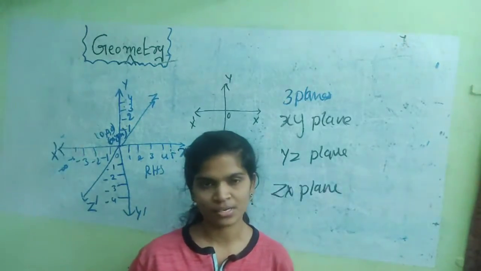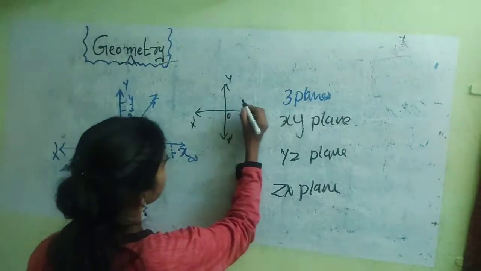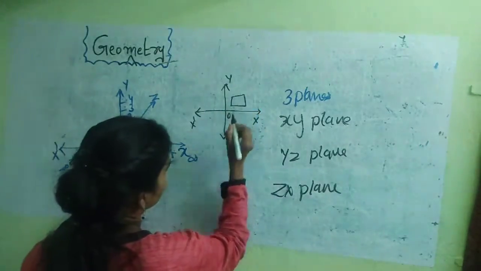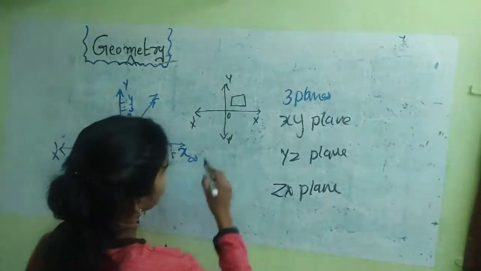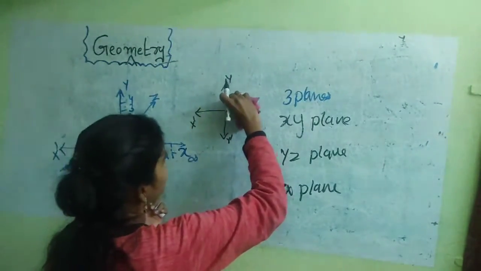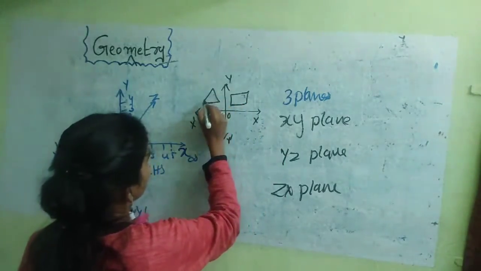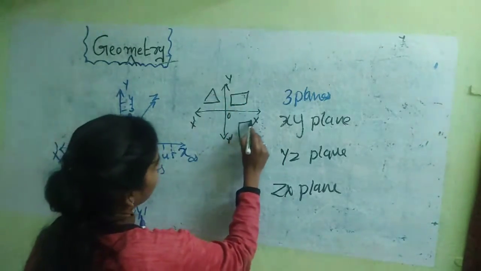Let us see 2D shapes. This is the triangle. This is the rectangle. This is the triangle. This is the square.